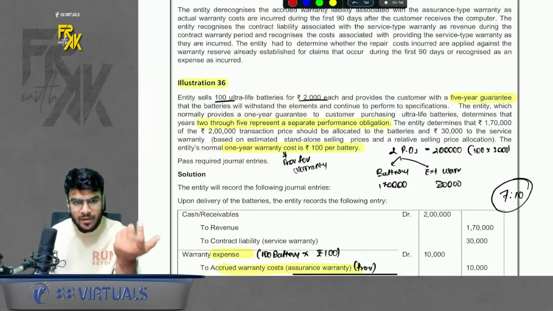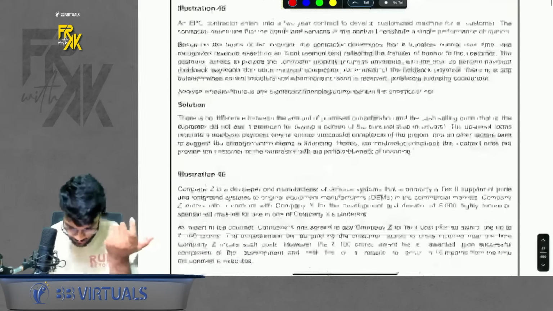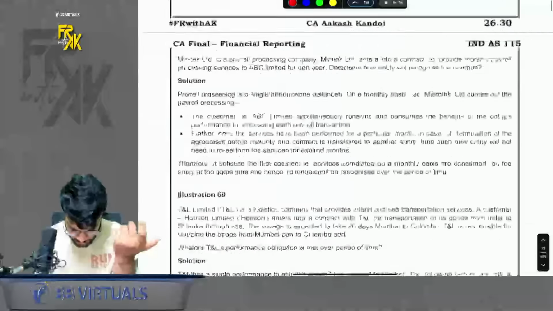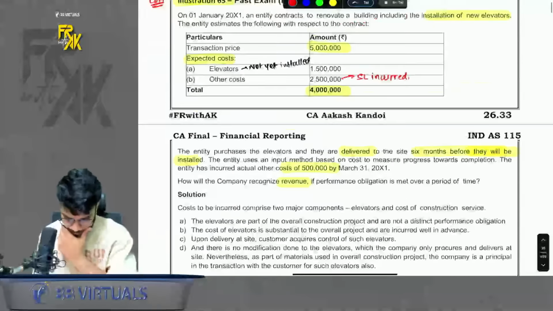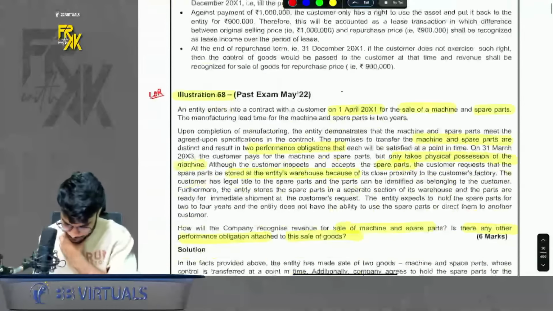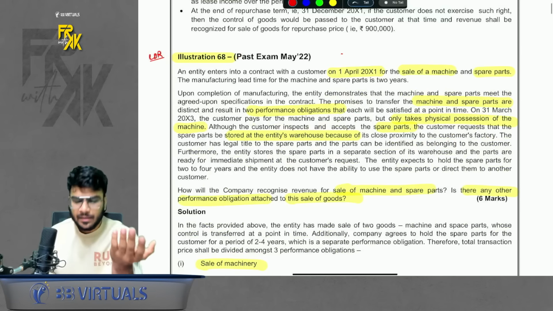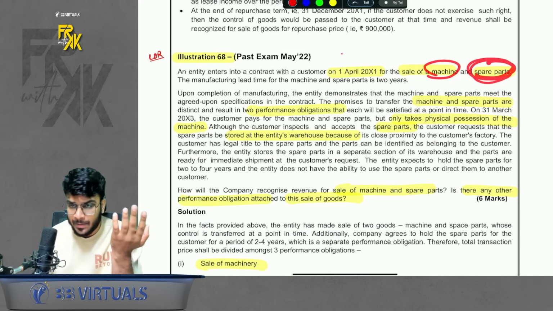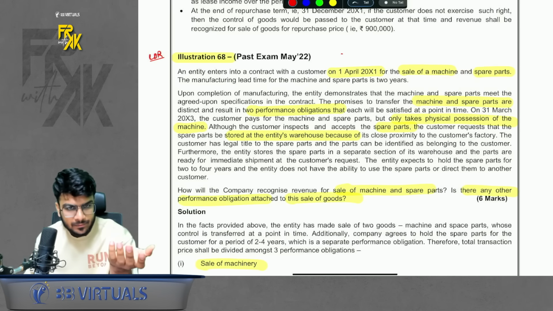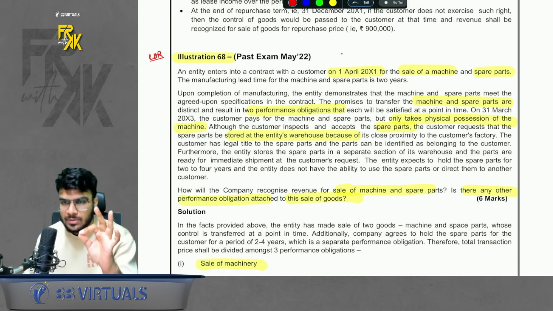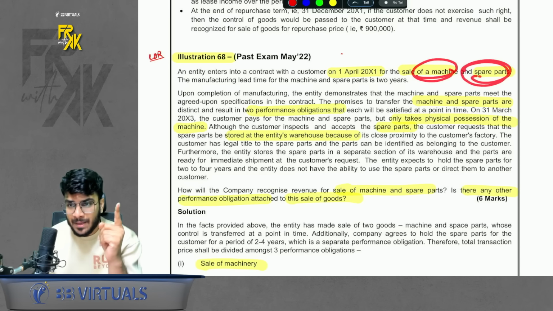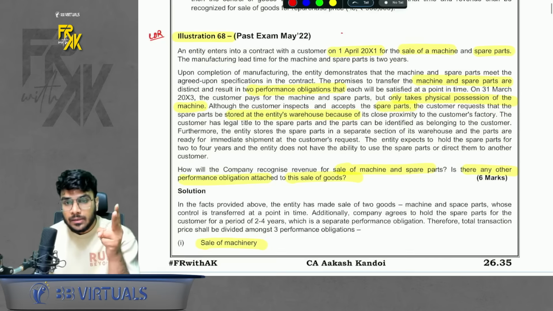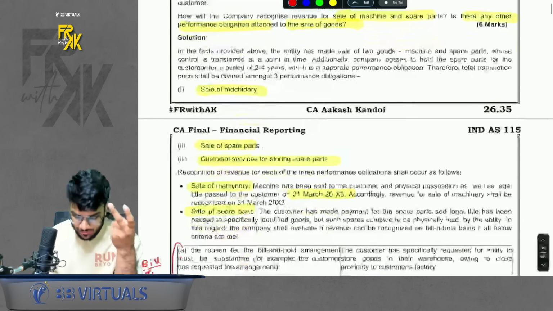For bill and hold, we have one question also. If you want the referencing, I can give it to you. It is a very straightforward, simple question, and that is, I guess, illustration number 68. So basically here we are selling a machine, we are selling spare parts. The delivery of spare parts is kept pending at the customer's request. So it is a case of bill and hold. So here there are 3 POs. Why? Sale of machine is 1 PO, sale of spare parts is 1 PO, and for bill and hold, the company might provide custodial services. So that is the 3rd PO.